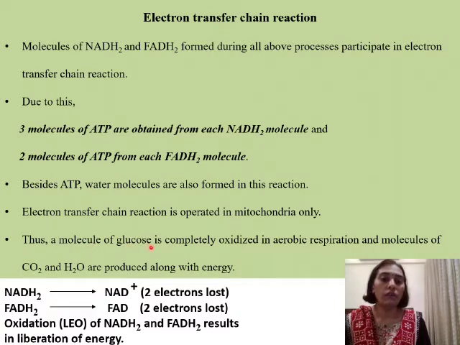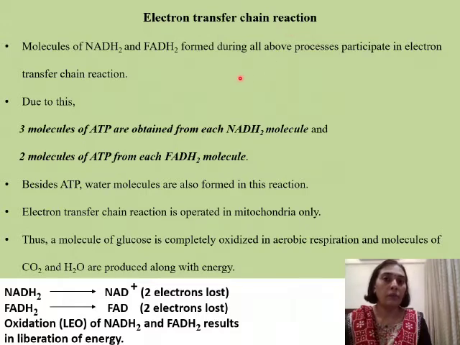Thus, a molecule of glucose is completely oxidized in aerobic respiration, and molecules of carbon dioxide and water are produced along with energy. So what happens during electron transfer chain is complete oxidation of NADH2 and FADH2, and it releases energy in the form of ATP, and it also forms waste products, carbon dioxide and water vapor. So I hope you have followed all the three steps of glycolysis, Krebs cycle, and electron transfer chain.